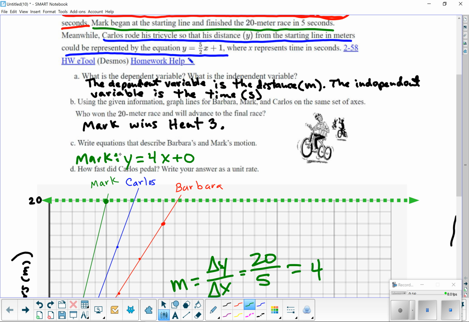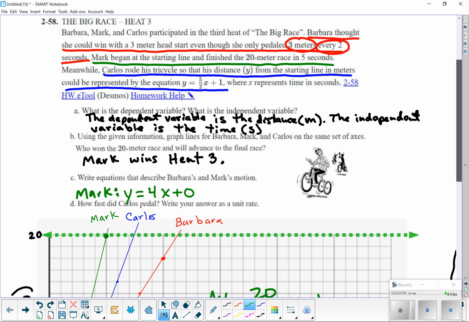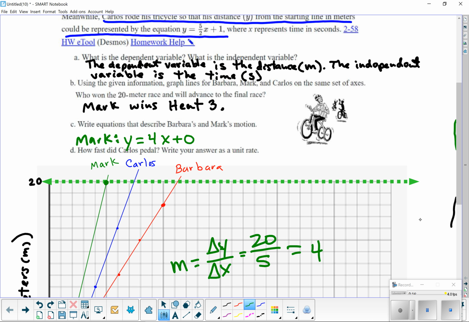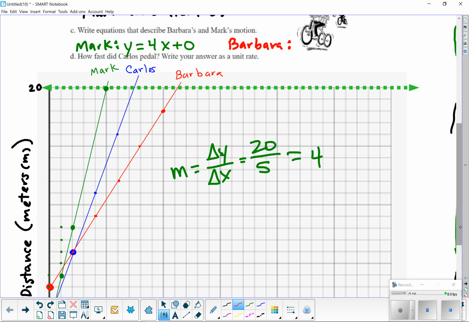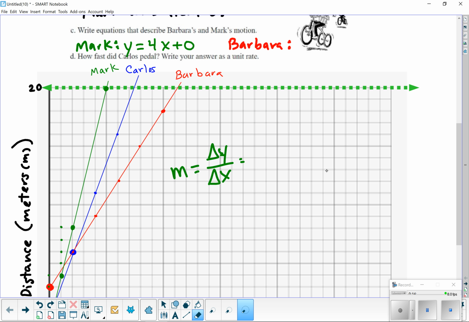Okay, and then Barbara. Carlos is blue, Barbara is red. Let's look down here and see what Barbara is doing. Let's just change it to red.